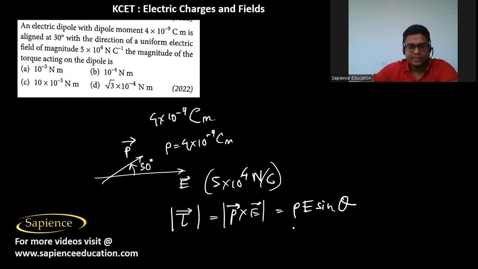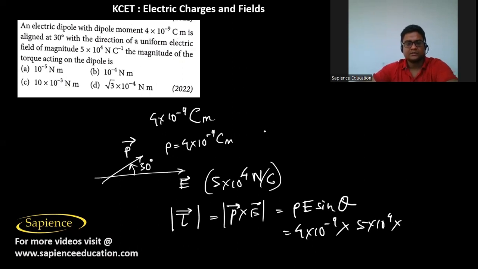So p is 4 into 10 power minus 9 into the electric field 5 into 10 power 4 into sine 30 degrees, which is half. So this will be into half.